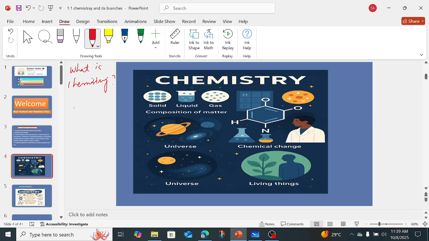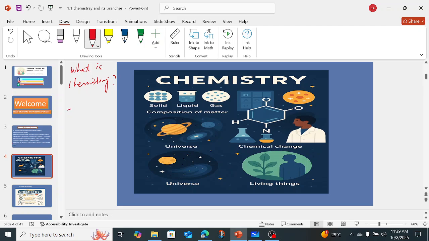The core definition of chemistry is that chemistry is the study of matter. And what is matter? Matter is anything which has mass and occupies space, which means everything in this universe is matter, and there are different states of matter. We interact in our daily life with gases, liquids and solids.